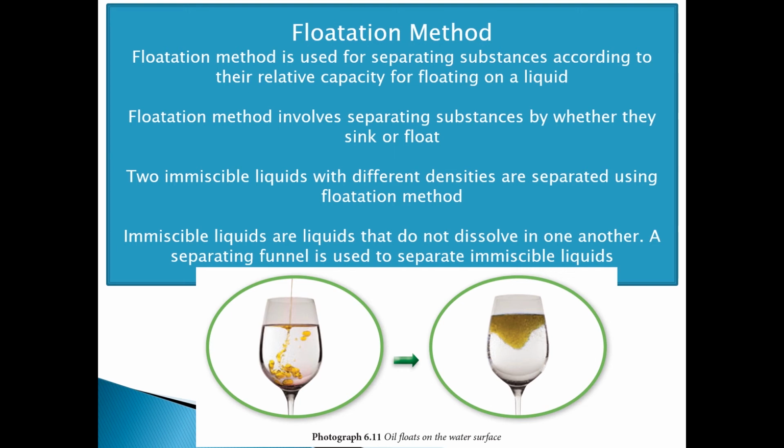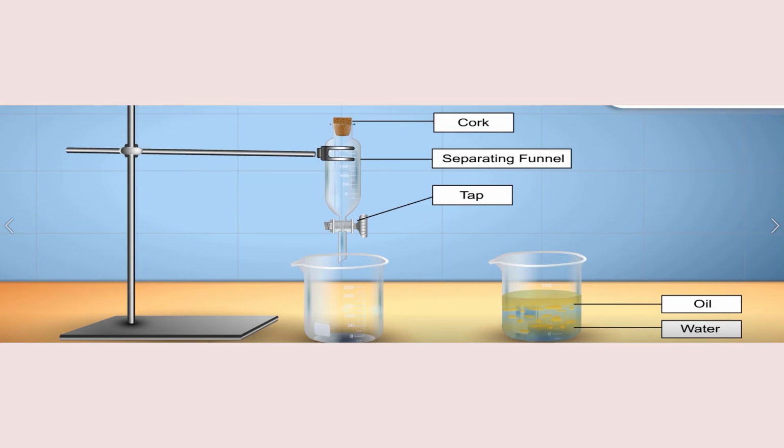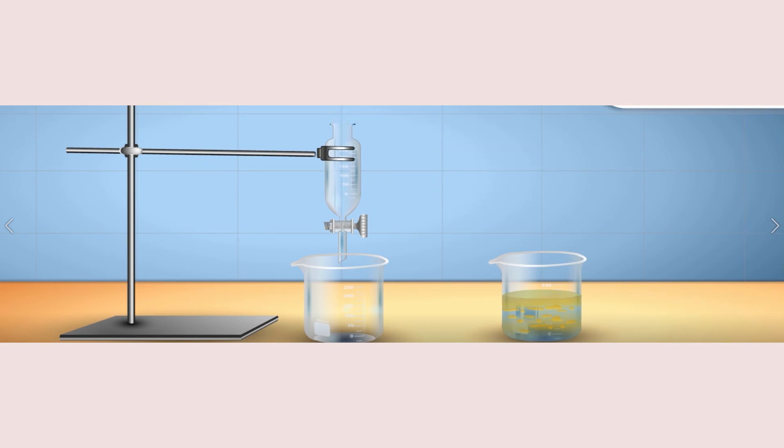A separating funnel is used to separate immiscible liquids. Non-miscible liquids do not mix. For example, water and oil. Pour a mixture of water and oil into a separating funnel. Allow the liquid to stand for a few minutes to allow the two liquids to form two separate layers.